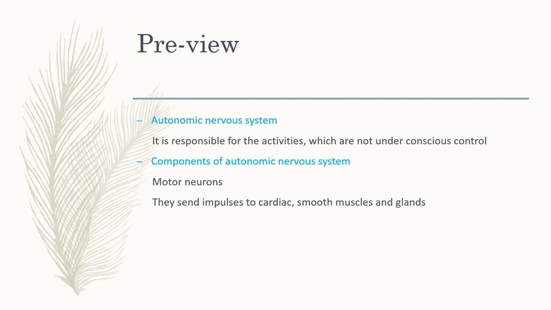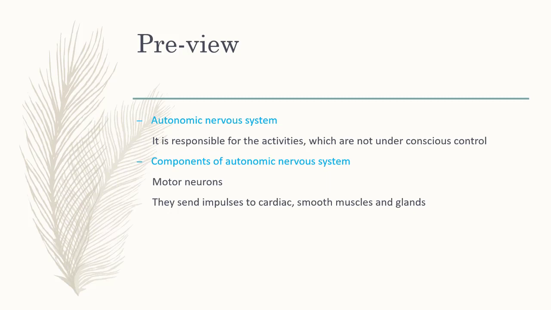Dear students, in your previous class you have studied about autonomic nervous system. It is responsible for the activities which are not under a conscious control. The components of autonomic nervous system: it consists of motor neurons. They send impulses to cardiac muscle, smooth muscles, and glands. It means it is related to our involuntary actions.